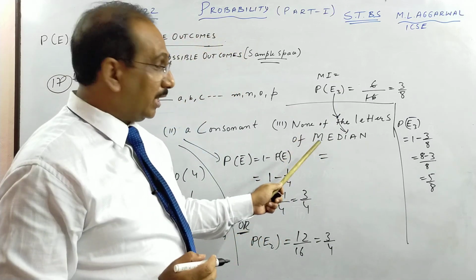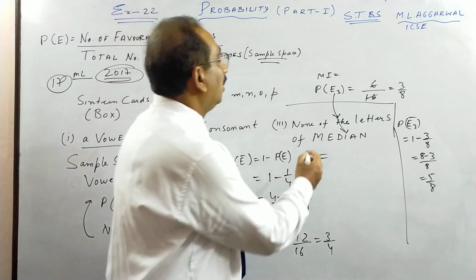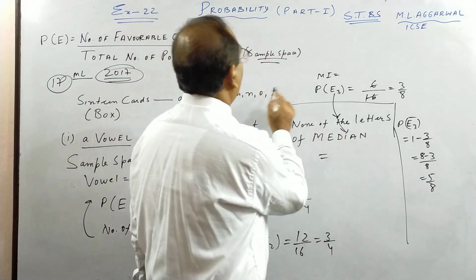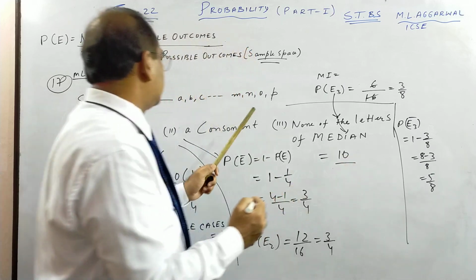Next, none. So first the indirect method using the formula, then the direct method. None of the letters: out of these 16, you take out 6 letters and you are left with 10 letters, children.